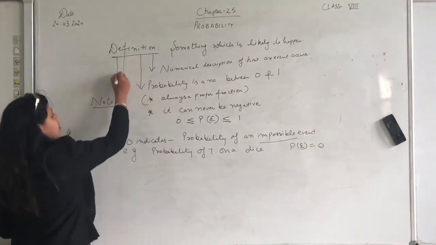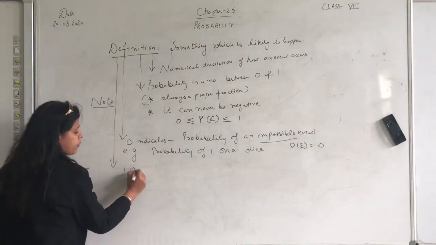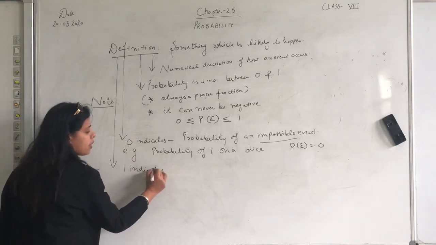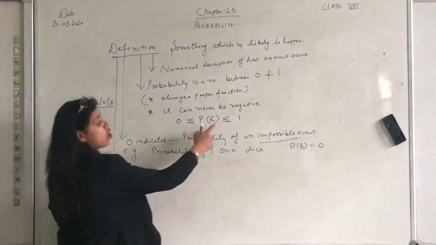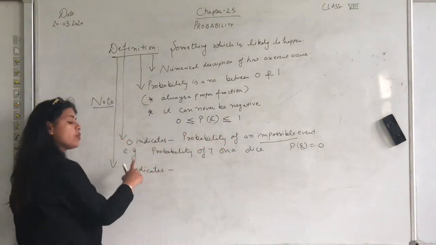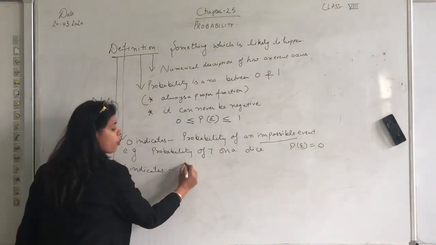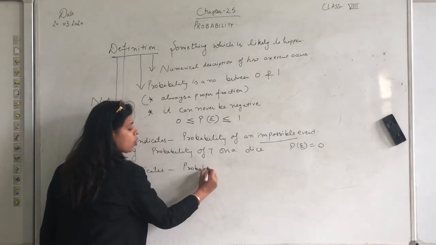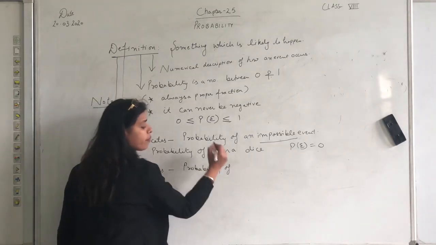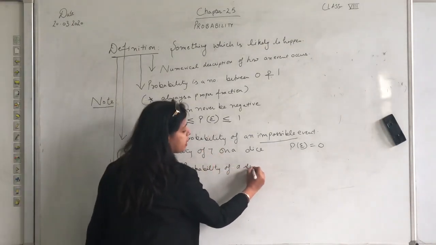And what does 1 indicate? 1 can also be a probability. It is the probability of a sure or certain event.